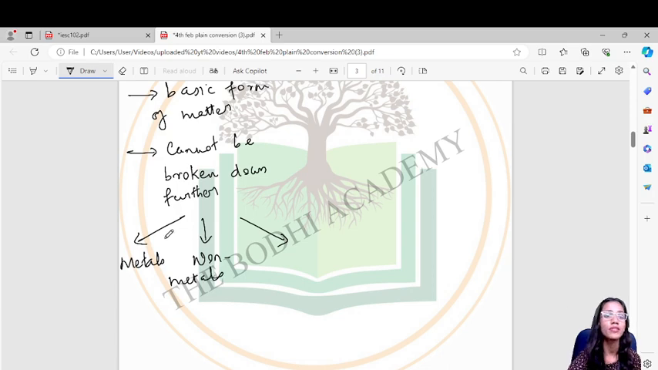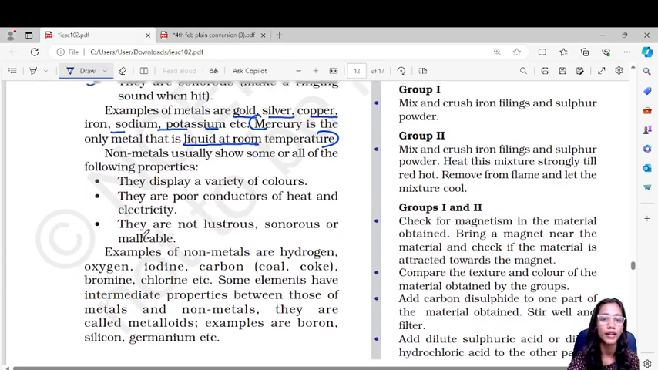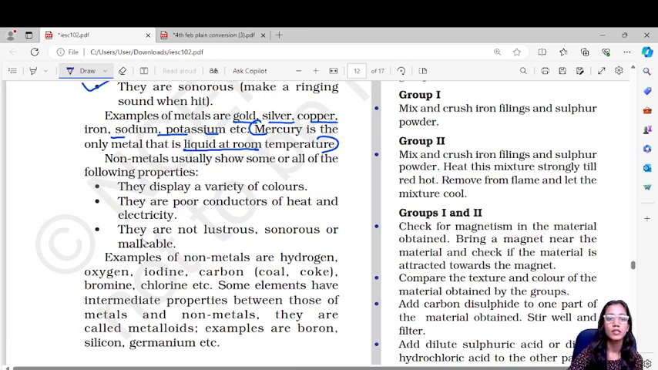Non-metals have properties opposite to that of the metals. They display a wide variety of colors. They are poor conductors. They do not conduct heat and electricity, and they are non-lustrous, non-sonorous and non-malleable. They do not have a shiny appearance, do not make a ringing sound, and cannot be beaten into thin sheets. Examples of non-metals are hydrogen, oxygen, iodine, carbon, bromine, chlorine, etc.